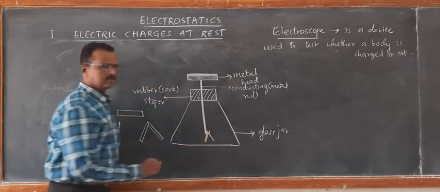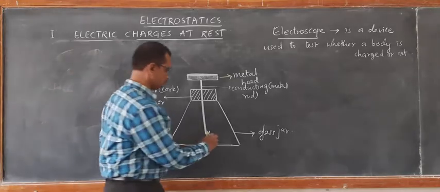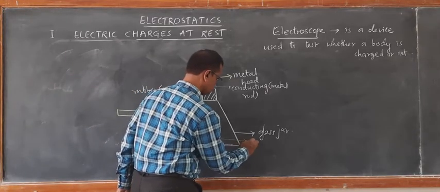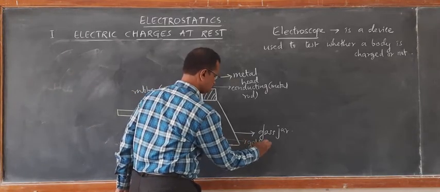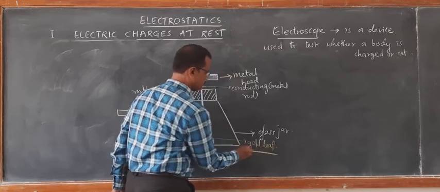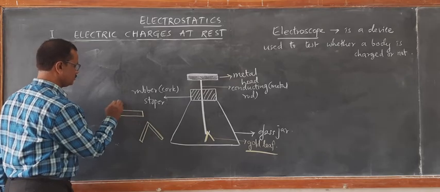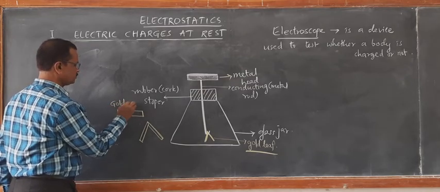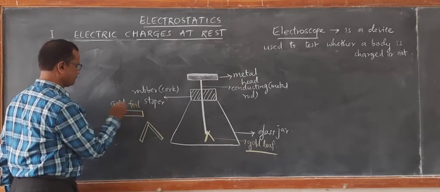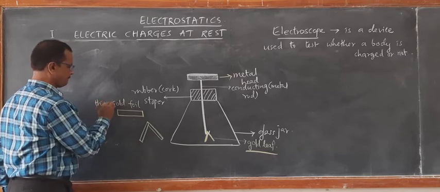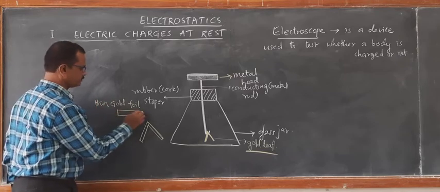This is the gold leaf: folded gold foil, nothing but a gold leaf or thin gold foil.